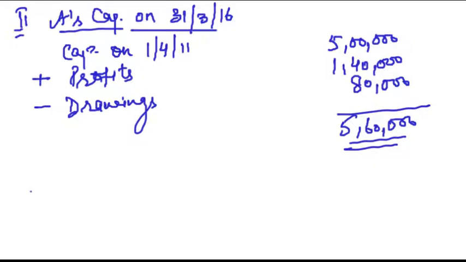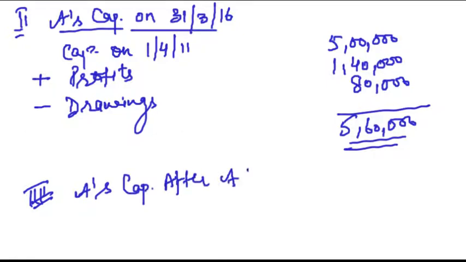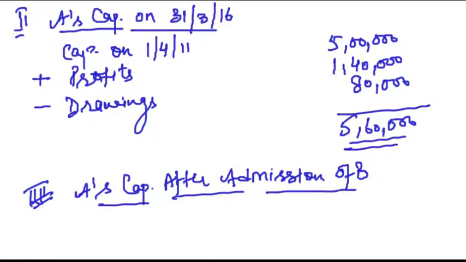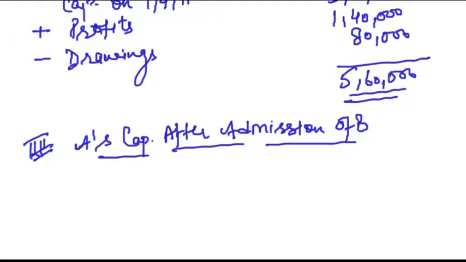Right? Now 3. A's capital after admission of B. What will be the A capital after admission of B? See, when B is admitted, B will bring his share of premium for goodwill. That will be credited to A's capital account. His original capital is 5,60,000. So what will be the A capital? 5,60,000